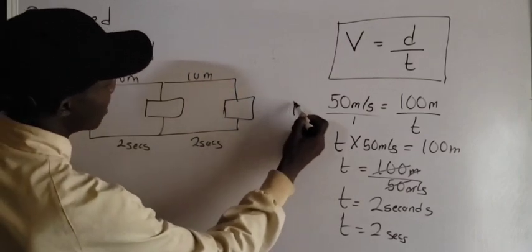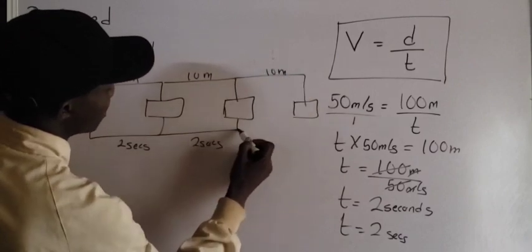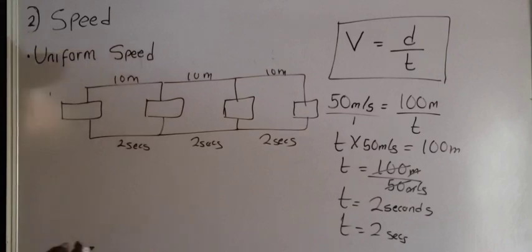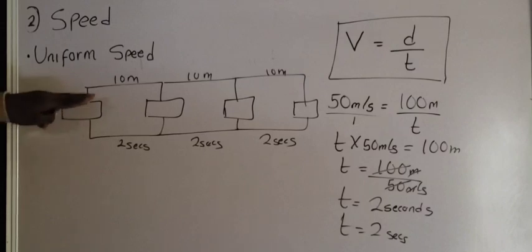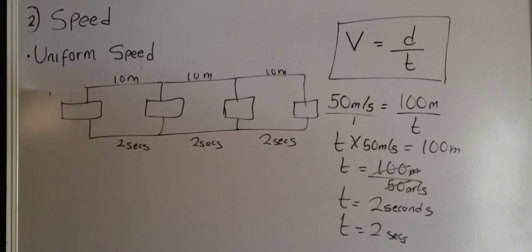It covers another distance, 10 meters, in another 2 seconds. This motor is said to undergo uniform speed because the motor covers an equal distance in equal time intervals. Do you understand? No matter how small the time, the distance may be.